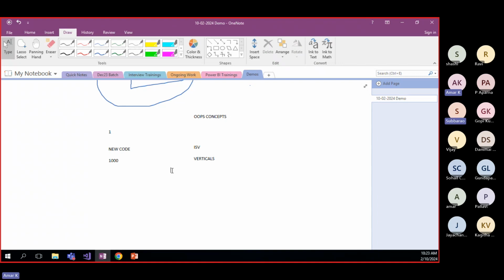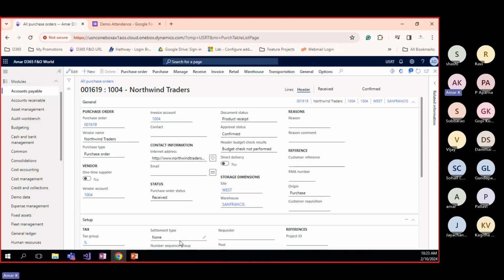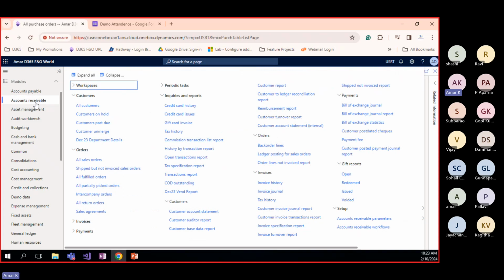In the functional design document, will the functional consultant give the screen and the table level information? Very good question, and a valid one. Your functional consultant will mention, for example, accounts receivable, and they can give the path: go to all customers.